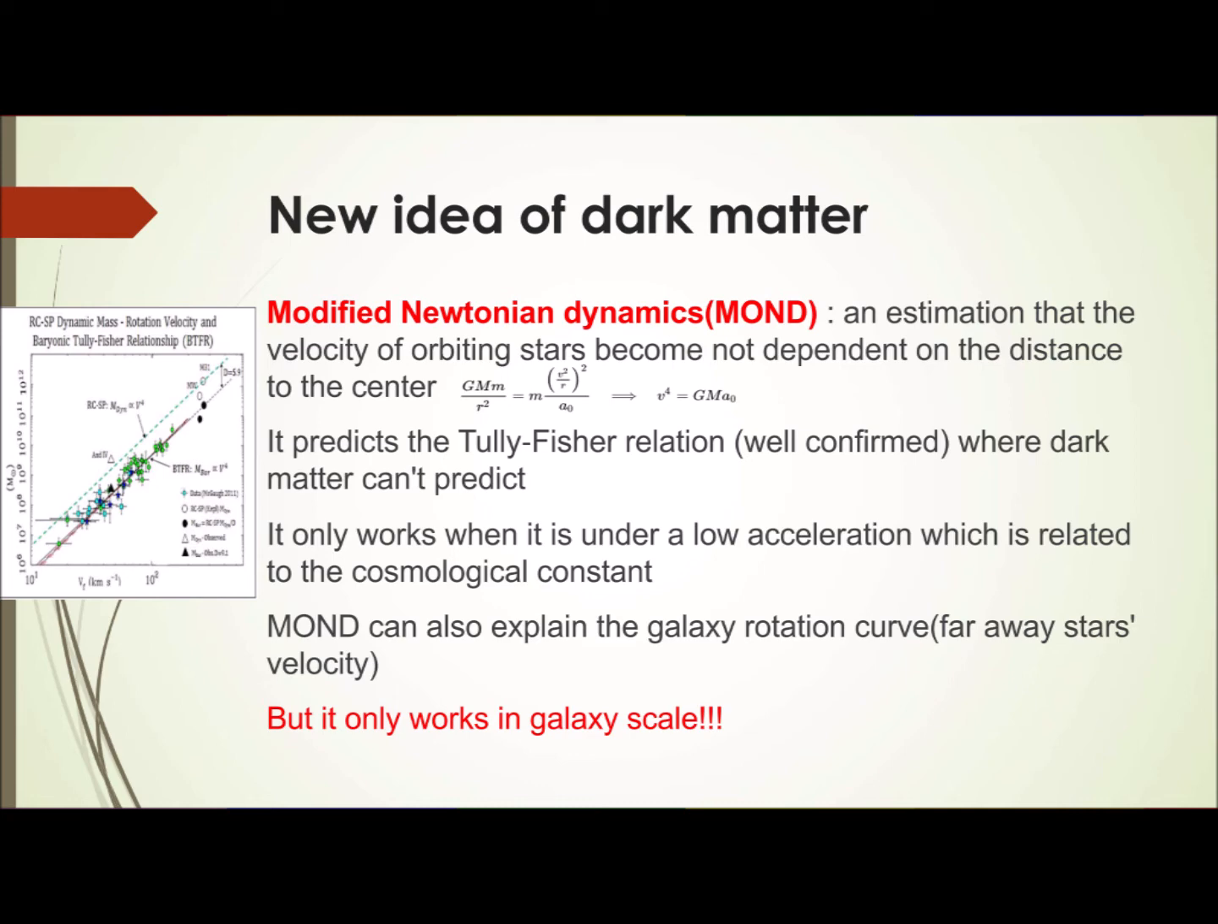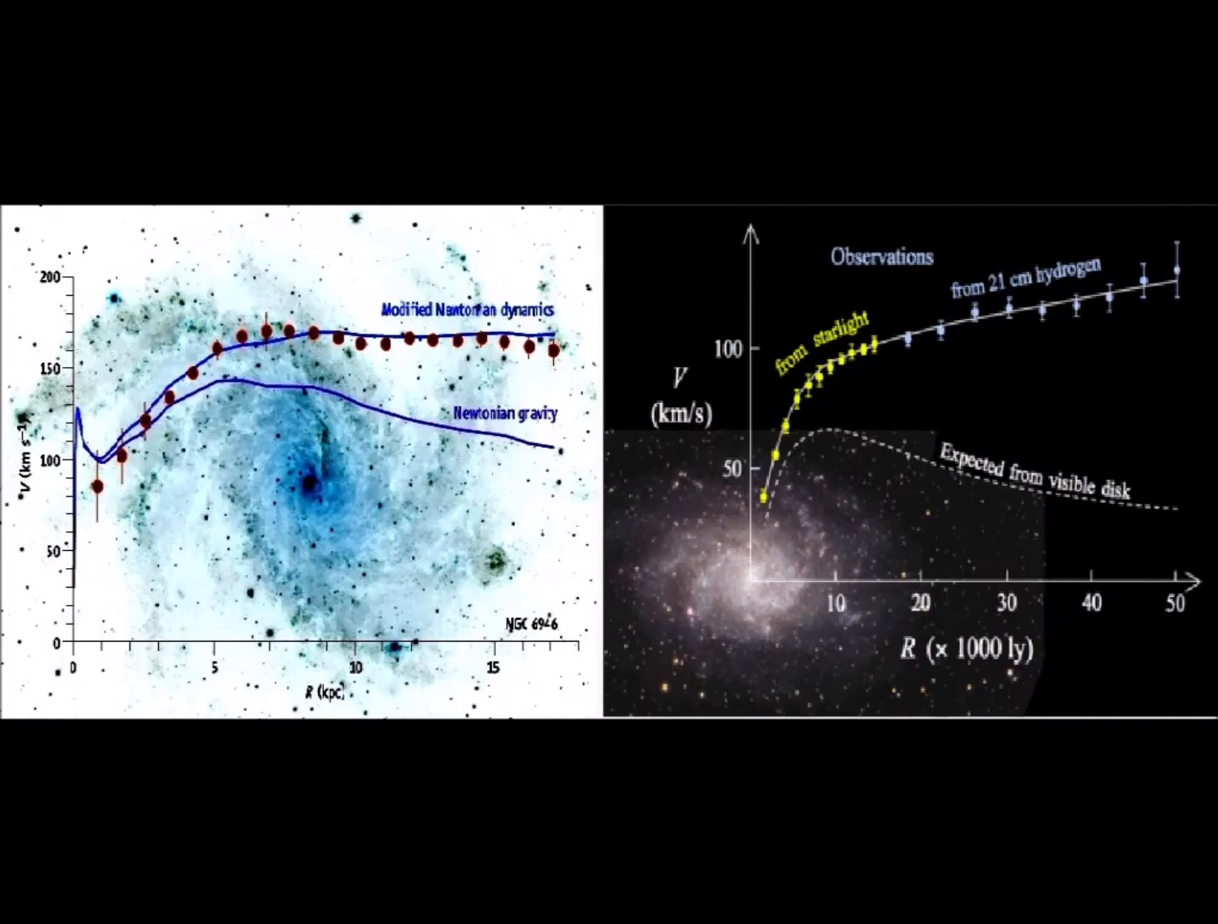Under this estimation, the velocity becomes independent of the star's distance to the center, and the equation looks exactly like the Tully-Fisher relation, which was well confirmed in the last century. It can explain why galaxy rotation curves are different from theory. However, MOND was abandoned by scientists before because it can only explain the phenomenon at galaxy scale.